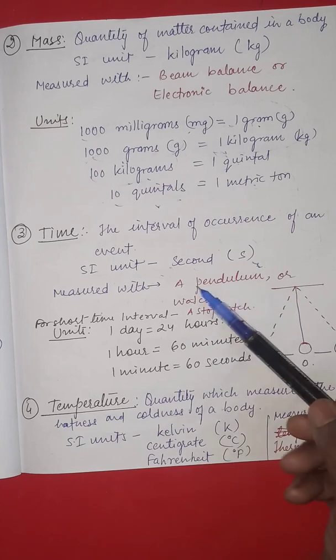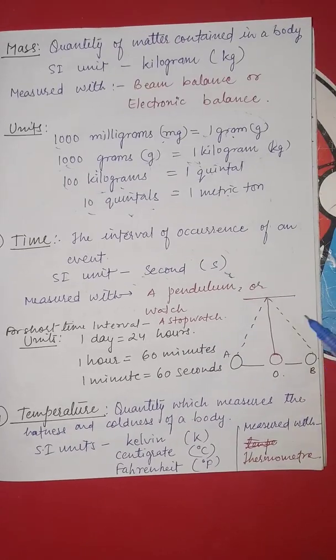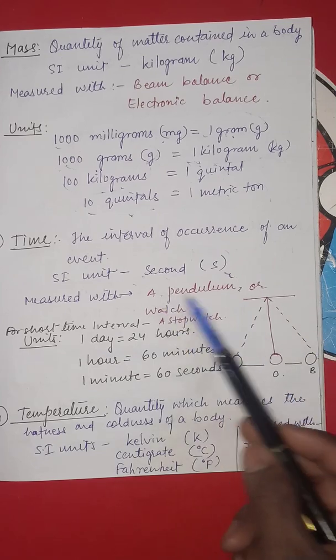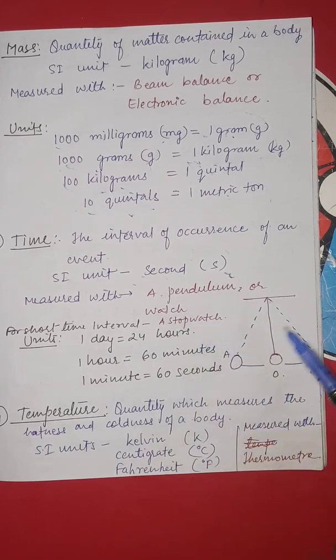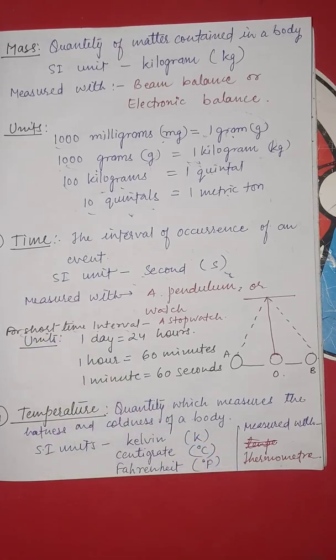It is measured with a pendulum. Look, I have drawn a diagram of a pendulum here. Okay, it is a bob and a string. Then it is the pendulum and a watch. Today we are using the pendulum and a watch to measure the time. Now if we are talking about a short time interval, we are using today a stopwatch. You know that the athletes are using the stopwatch, and some games and sports are using this device to measure the time, because for short time intervals, accurate time measurement is needed.